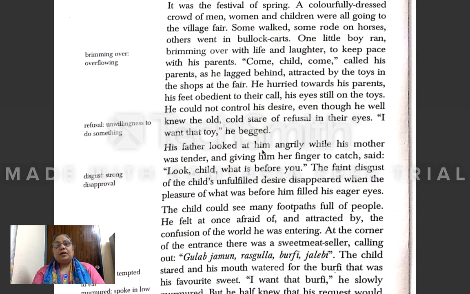So when he told his parents, "I want that toy," his father got angry and looked at him angrily. And his mother was tender. His mother was calm. Tender means calm. And she gave him a finger to catch because it was a fair. Many people were there, so there was a danger that the boy could get lost. So his mother was very calm and gave her finger to the boy to catch and said, "Look, child, what is before you?"